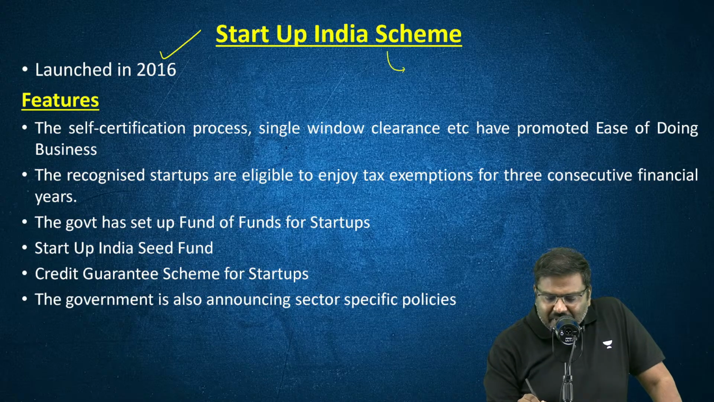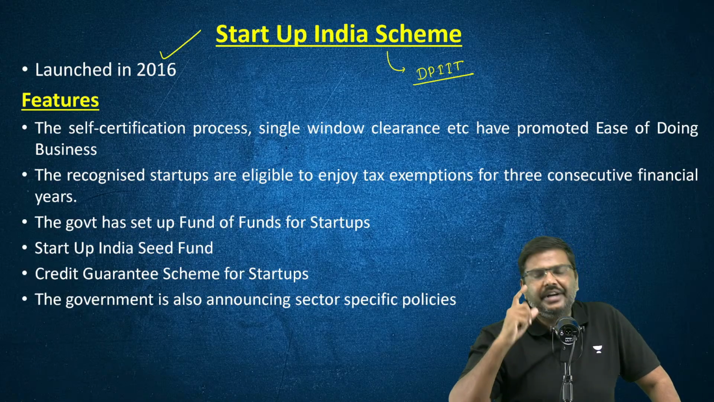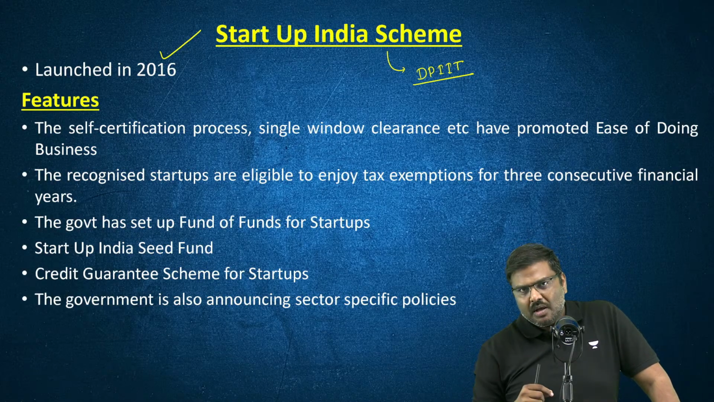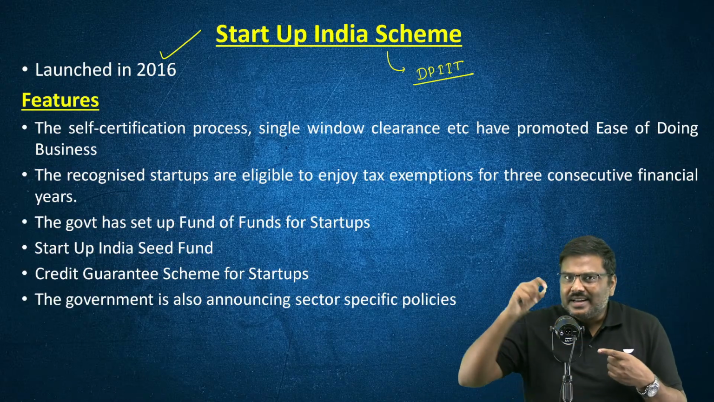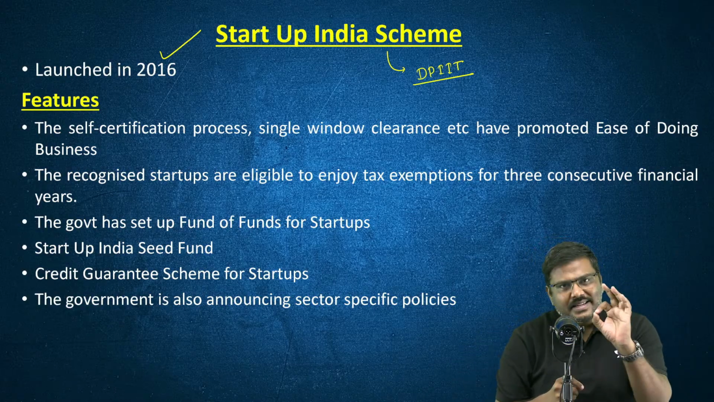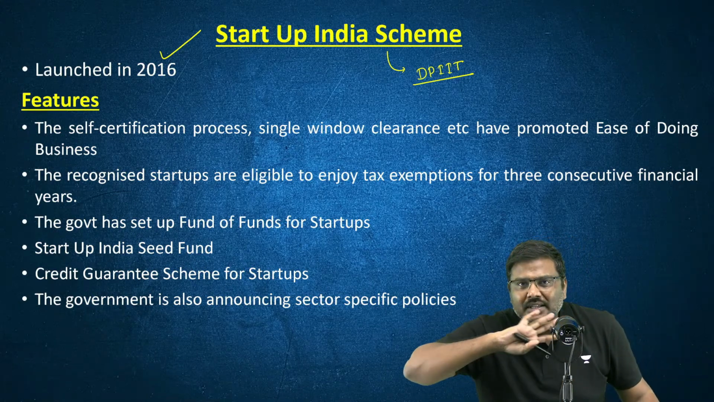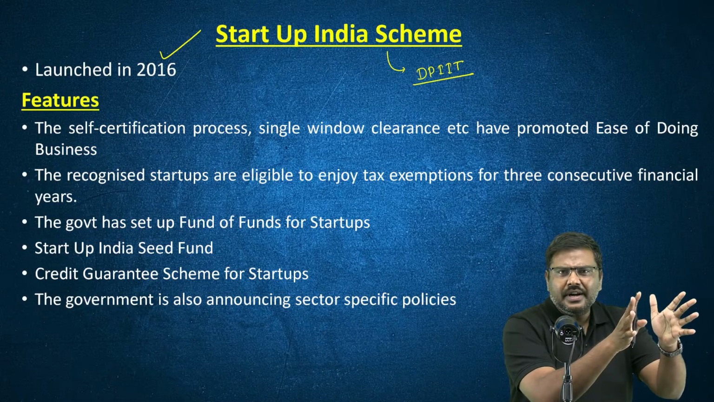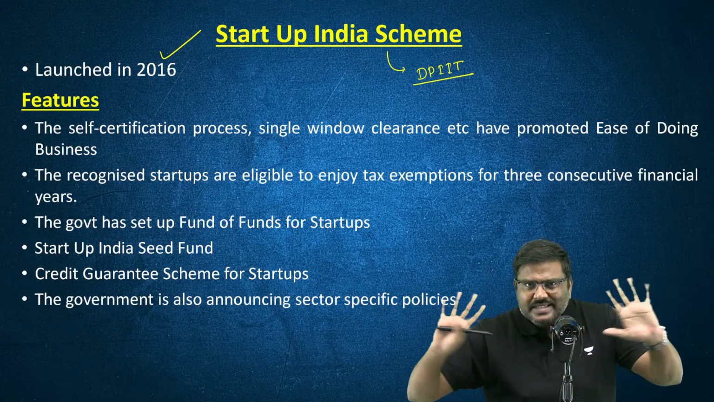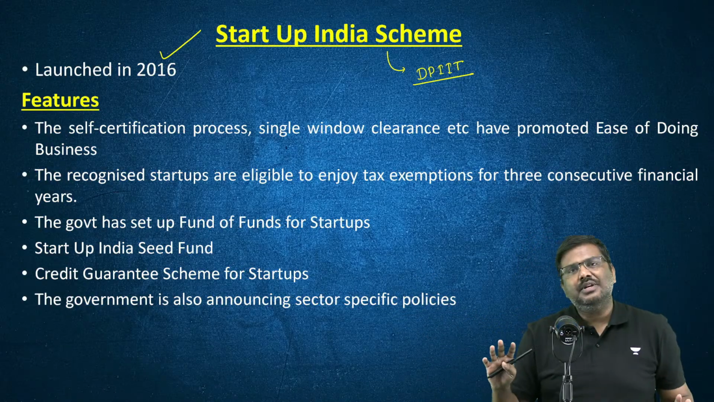It is implemented by DPIIT, the Department for Promotion of Industry and Internal Trade. Under this initiative, if any company is recognized by the DPIIT as a startup, for 3 years there will be 100% corporate tax exemption. That is, whatever profits you have generated, you do not have to pay even a single rupee tax on that. You will get 100% tax exemption.